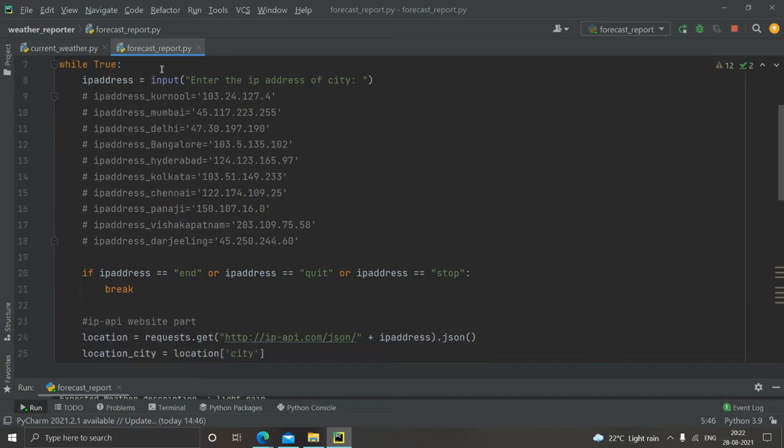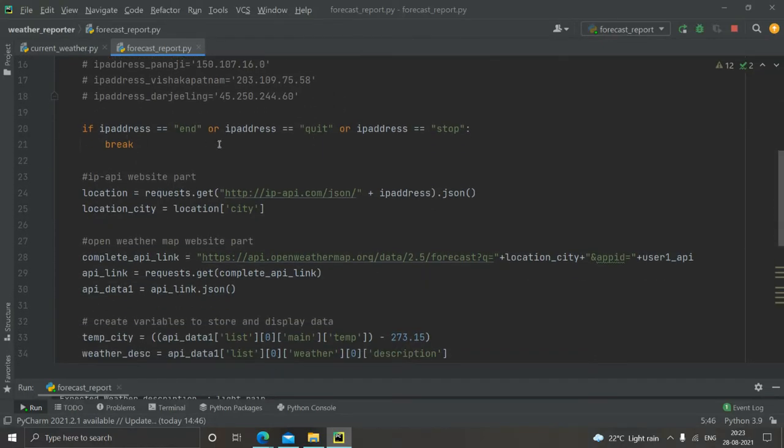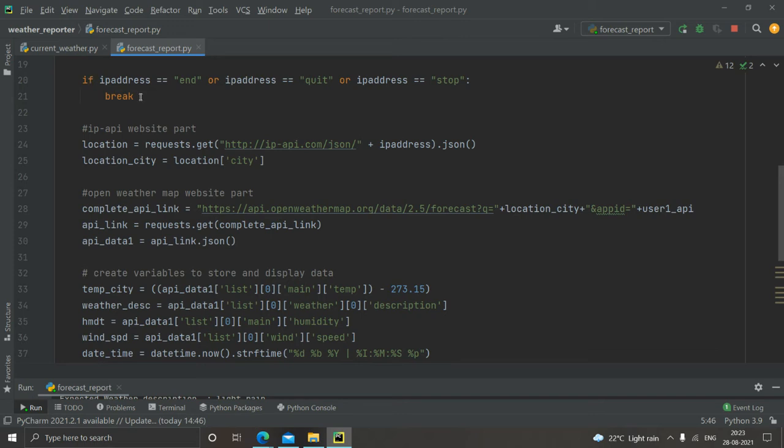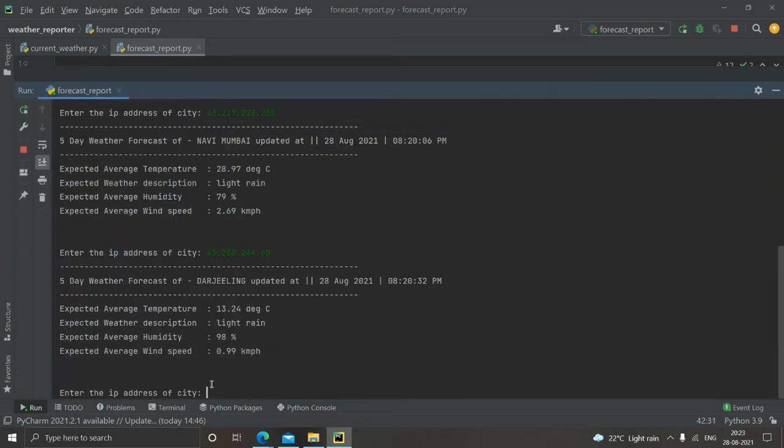Then we would be giving the input as an IP address. For the sample, I mentioned many IP addresses here. You can use any of them to check your code. And this is the condition where the loop breaks. If you type end or quit or stop, it basically stops the code.